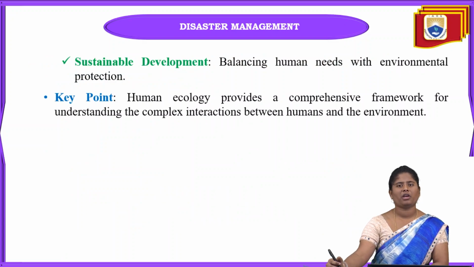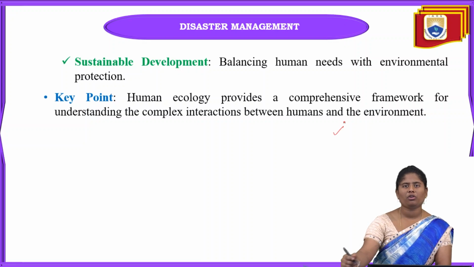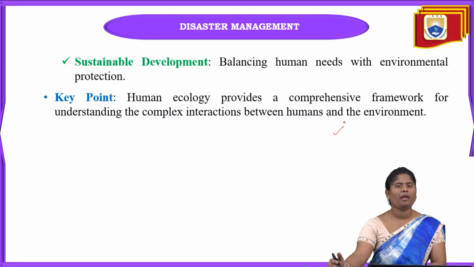Next one is sustainable development, and in this one, balancing human needs with environmental protection can be done. Means sustainable development can be seen in human beings with respect to environmental protection. The main key point of this is that human ecology provides a comprehensive framework for understanding the complex interactions between humans and the environment.